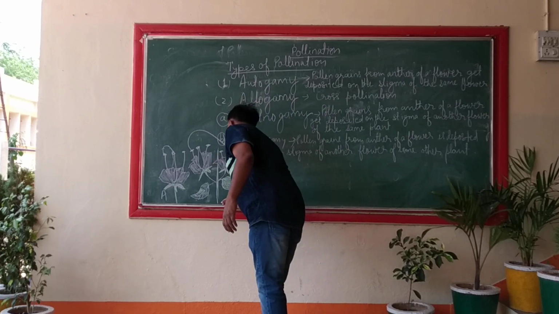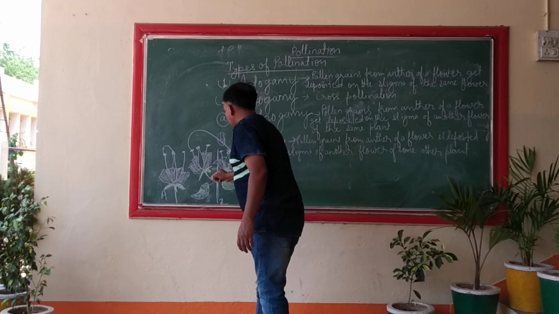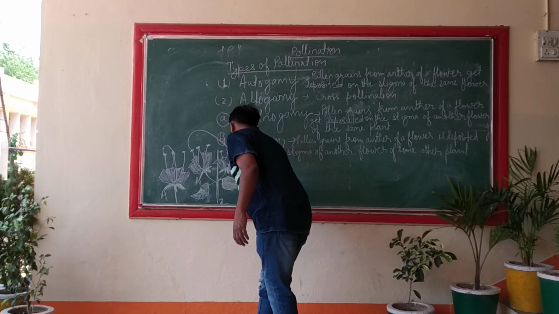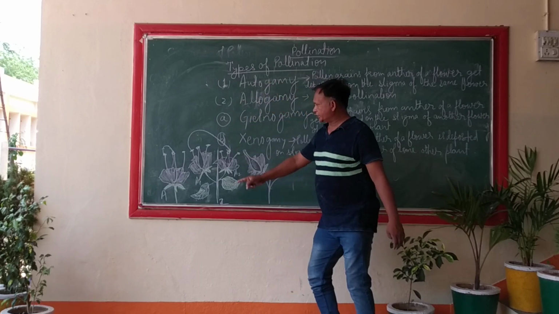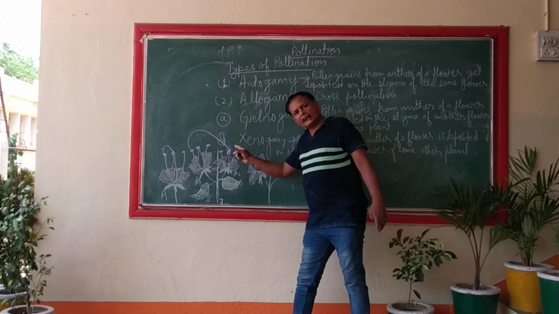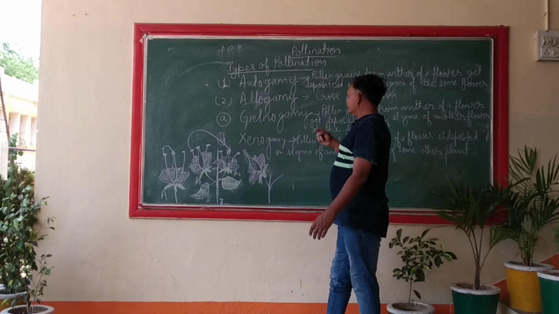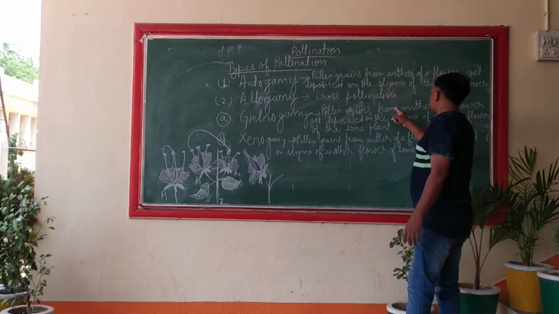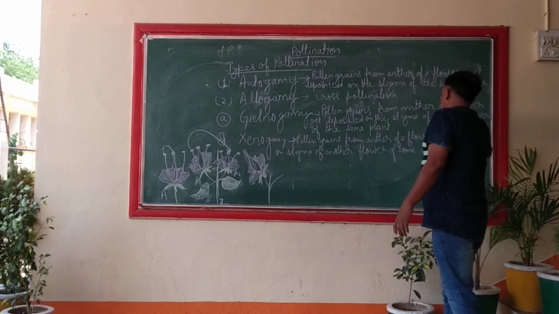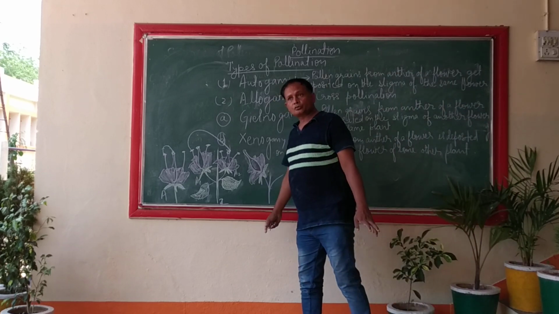This is plant 2, and in plant 2, this is flower A1 and this is flower A2. So the pollen grain from the anther of one flower of the same plant gets deposited on the stigma of another flower of the same plant. Such pollination is called geitonogamy. Now comes xenogamy.